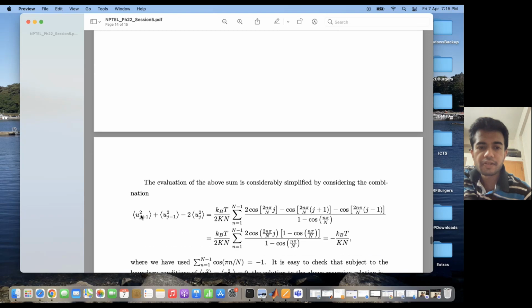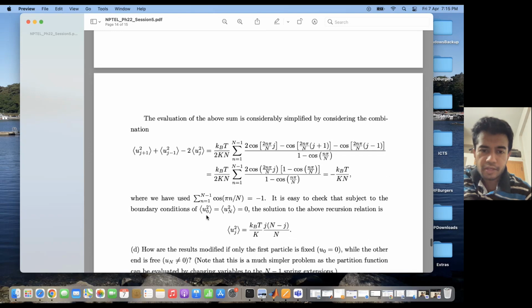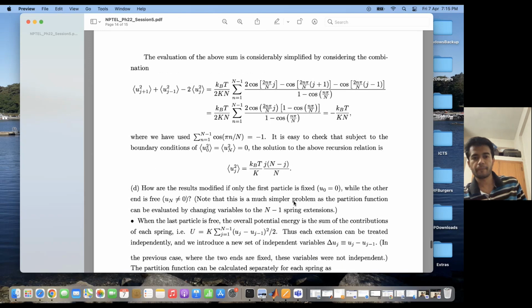This is a relation between uj plus 1, uj minus 1 and uj. If I use the boundary conditions that the expectations of u0 square and uN square are 0, then I can solve for the various displacements using the recurrence relation. The generic solution turns out to be expectation uj square is equal to kBT by capital K times j into n minus j by n.